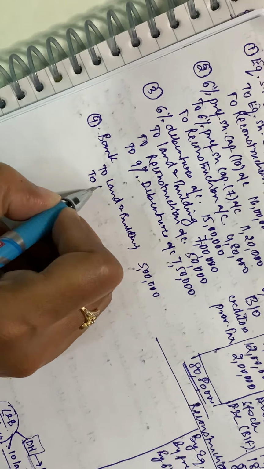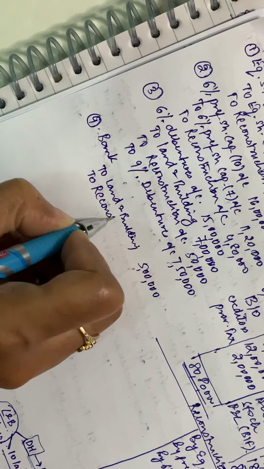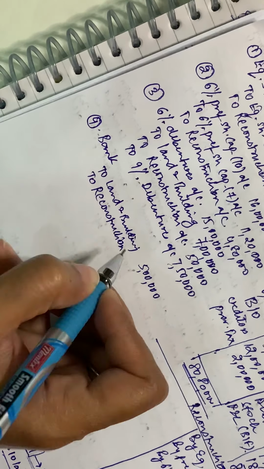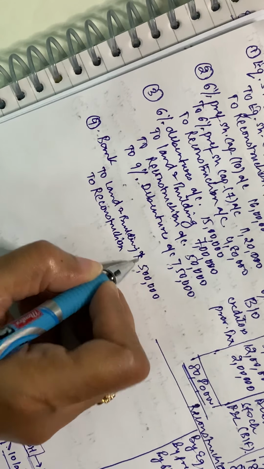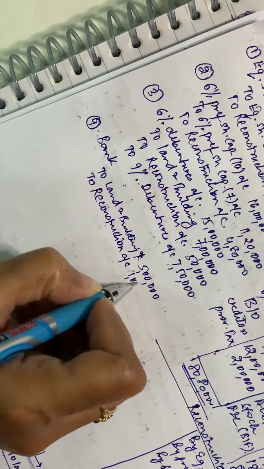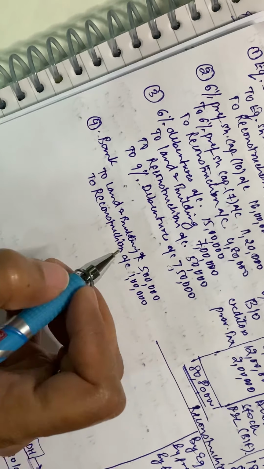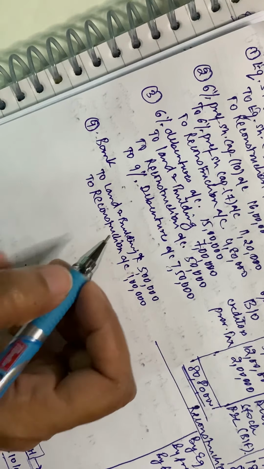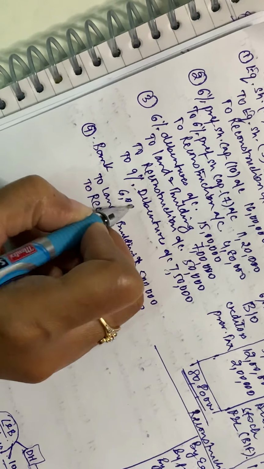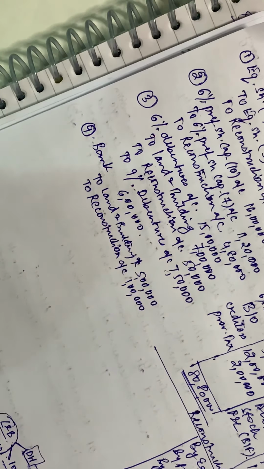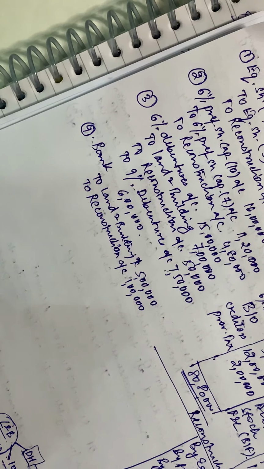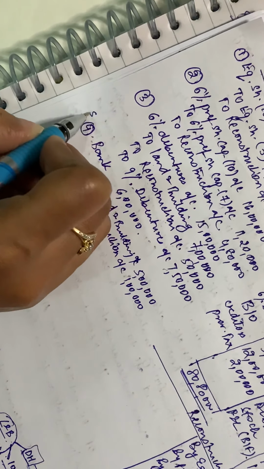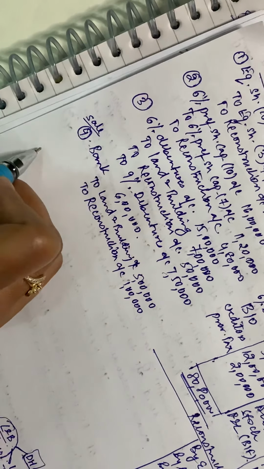You will transfer this over here to the reconstruction account. So you have received, of course, 6 lakhs. So this is regarding the sale of part of the land and building.